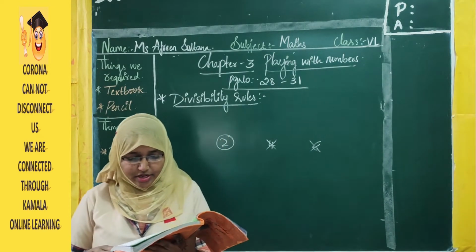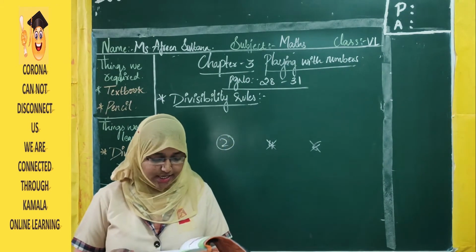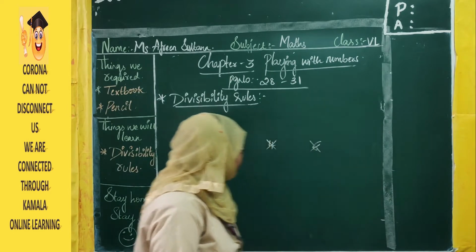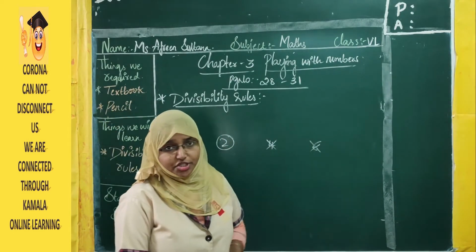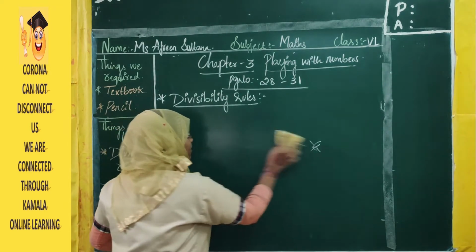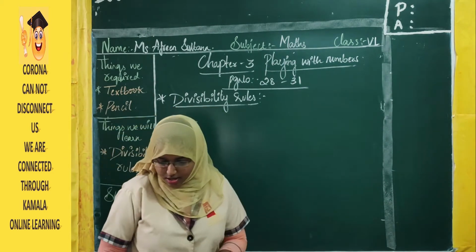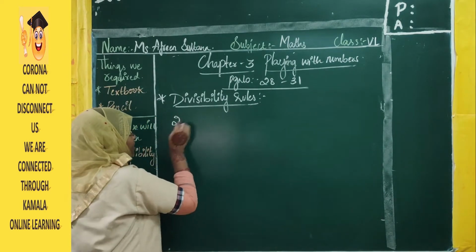You can see that a number is divisible by 2 if it has any of the digits 0, 2, 4, 6, 8 in its ones place. So what is the divisibility rule for 2? Yes, if we go with the 2 table, then we will have some composite numbers, right? Prime numbers and composite numbers will be there. So what is the divisibility rule for 2?